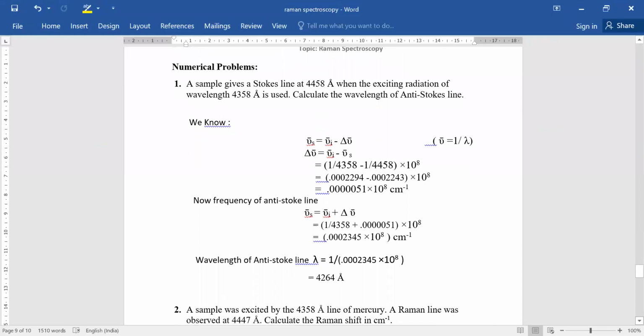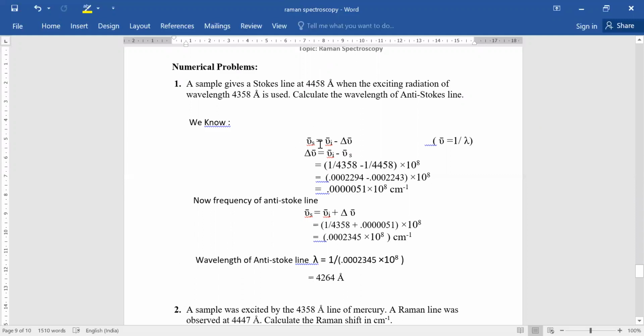So here just take this numerical. A sample gives a Stokes line at 4458 angstrom when the exciting radiation of wavelength 4358 angstrom is used. Calculate the wavelength of the anti-Stokes line. So we know that here we are representing the values in terms of the wave number, and we know nu bar is equal to 1 upon lambda. So we want to know the value of the Raman shift first for getting the wavelength of the anti-Stokes line.